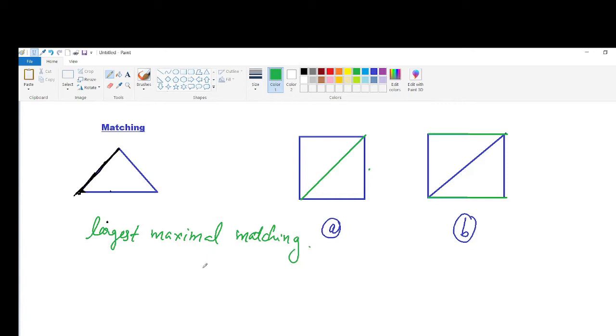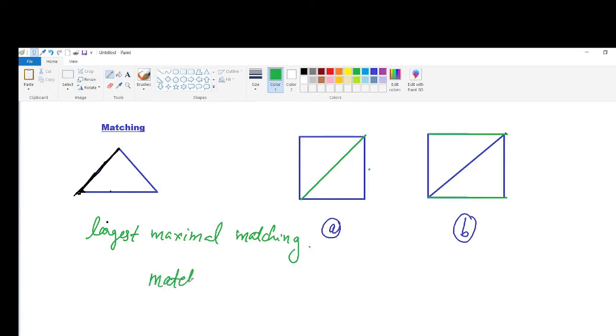So, what is meant by the matching number? The number of edges in a largest maximal matching is called the matching number of the graph. Now, here you can consider these two graphs, and in graph B, you have the maximum number of edges in the maximal matching. So, what is the matching number here?